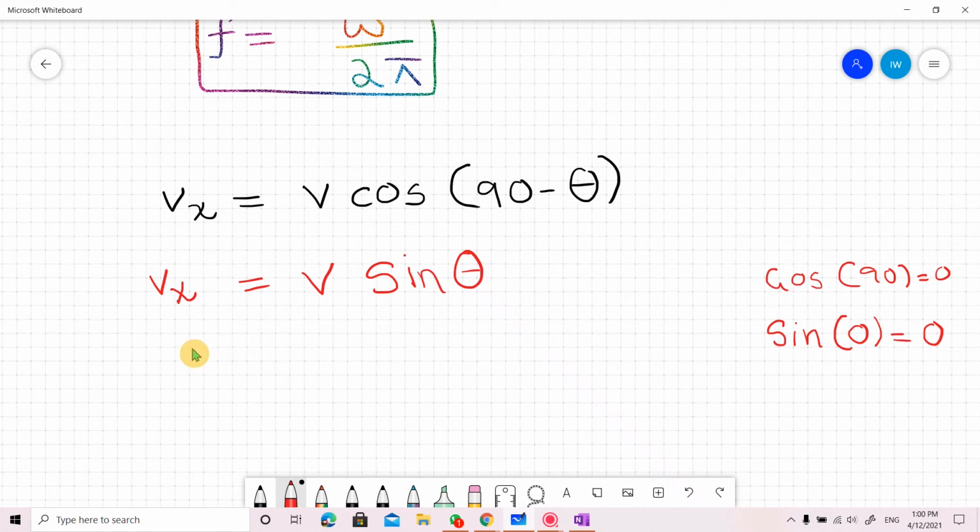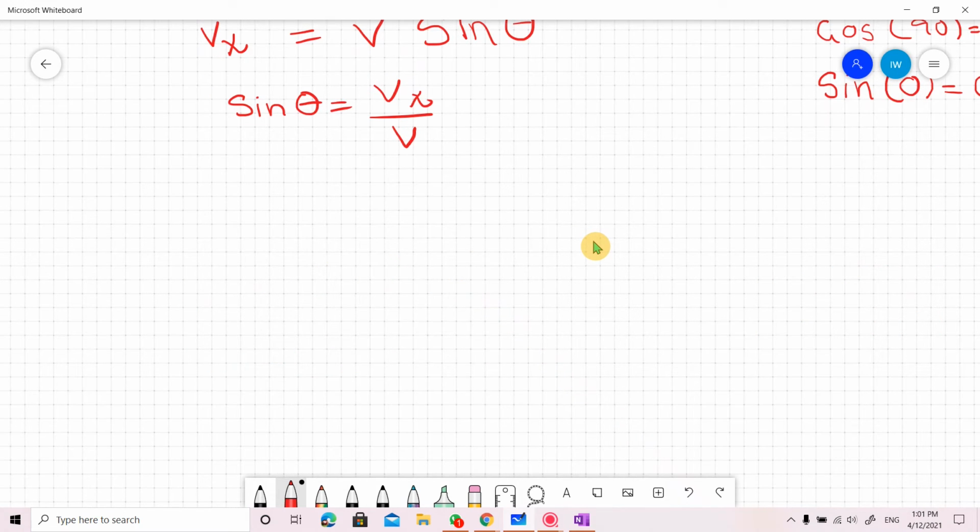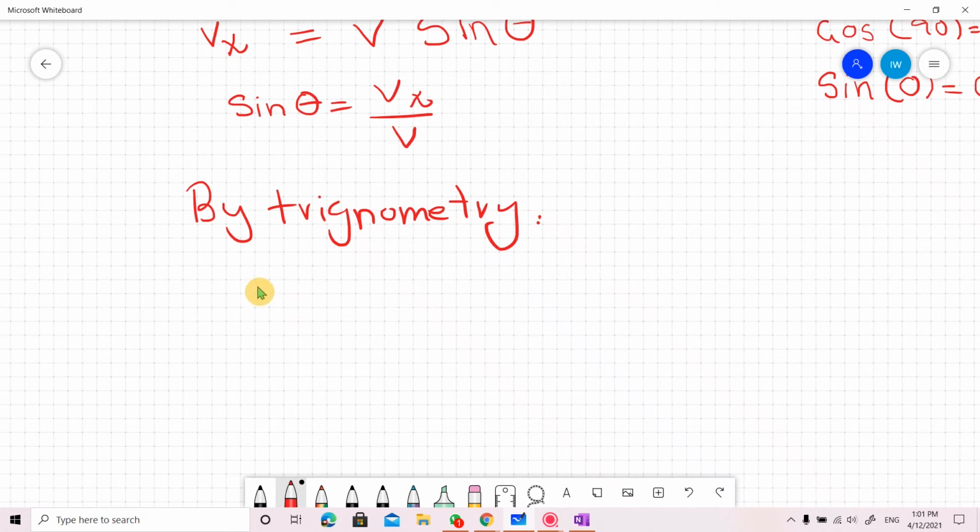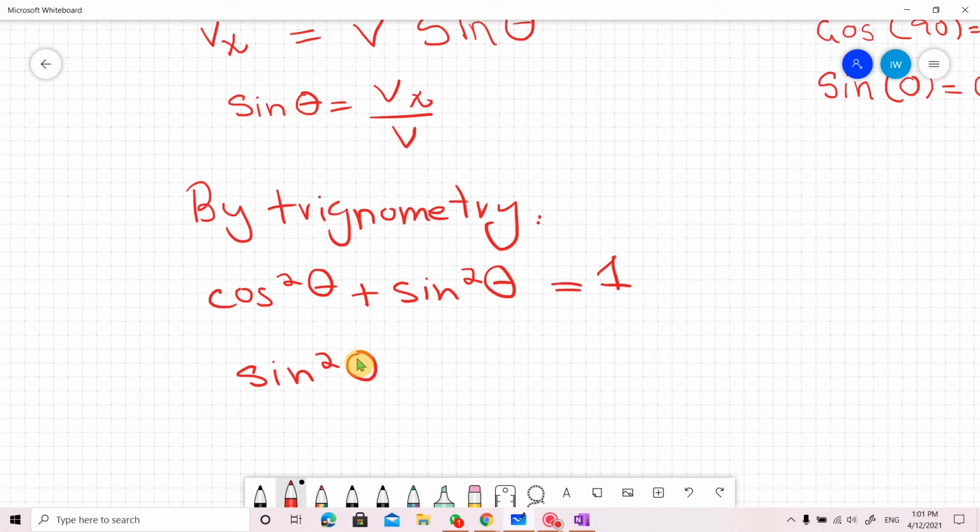So from here we can derive sin theta. Sin theta is equal to Vx over V. Now we are going to use our trigonometric formula. By trigonometry, you know that cos square theta plus sin square theta is equal to 1. So sin square theta is equal to 1 minus cos square theta.